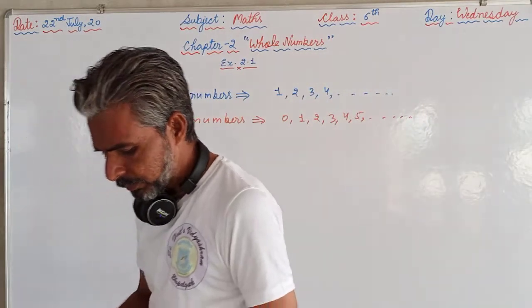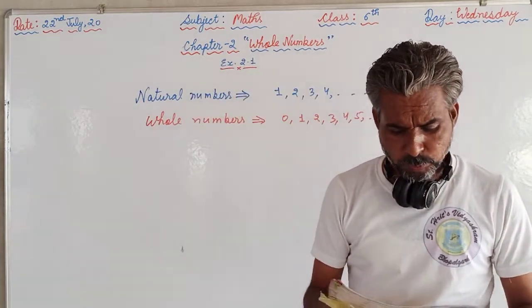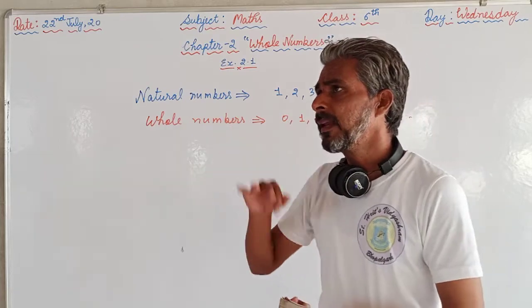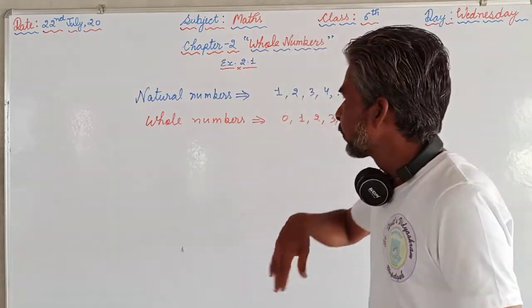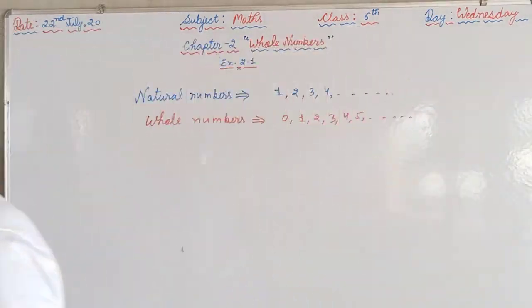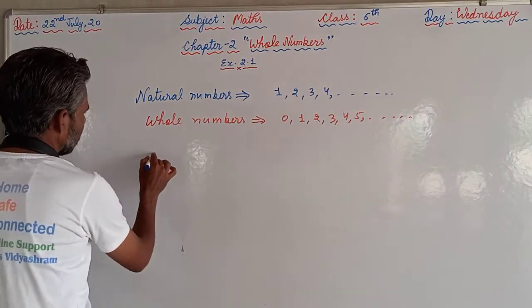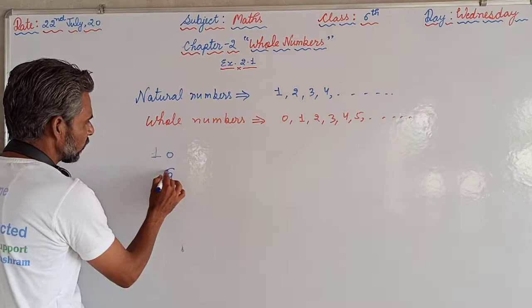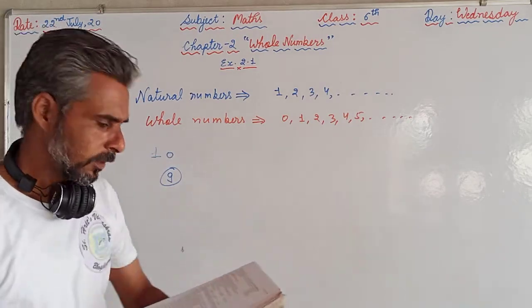Next is G. The predecessor of a 2-digit number is never a single-digit number. Predecessor means the one coming before. So take a 2-digit number, 10, and what will be its predecessor? What comes before it? 9. So it is a 1-digit number. That's why it is false.